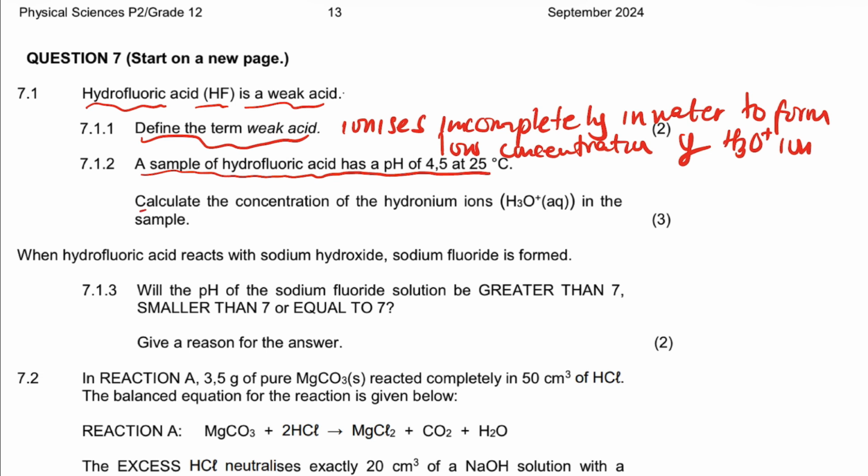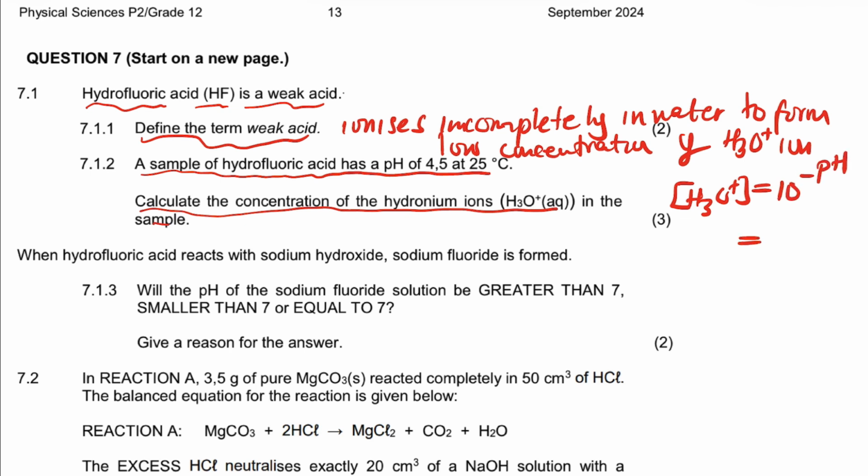Okay, now it says a sample of hydrofluoric acid has a pH of 4.5 at 25 degrees. Now it says calculate the concentration of hydronium ions in the sample. So having the pH, we will do the antilog. Concentration of hydronium ion is equal to 10 to the power negative pH.